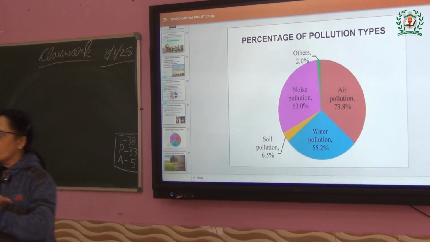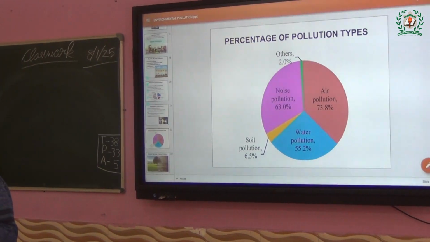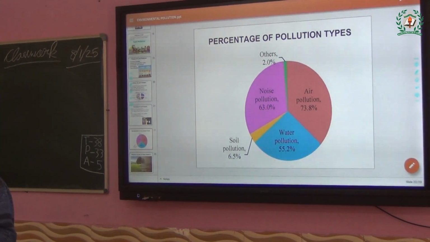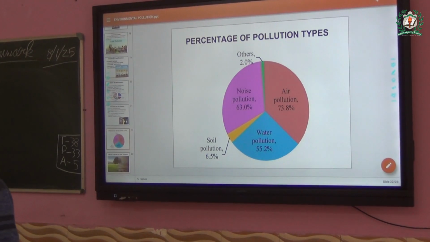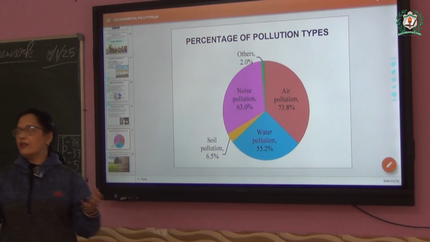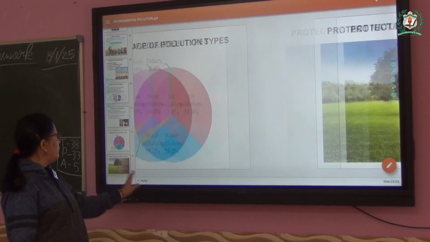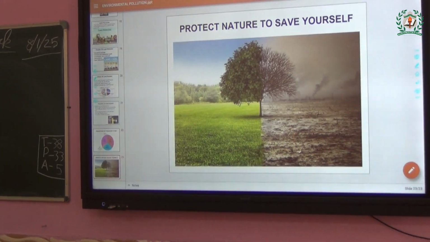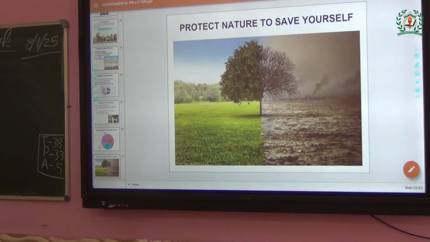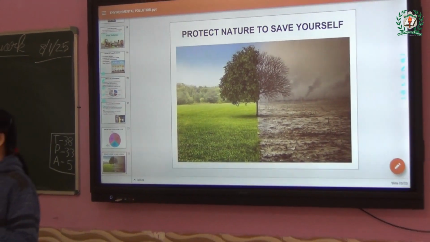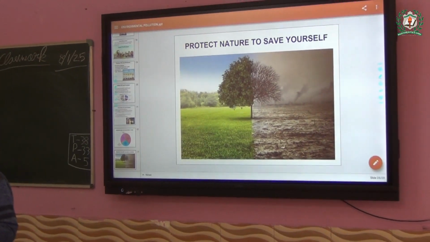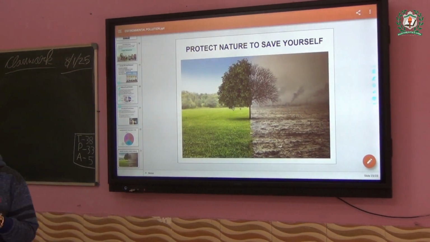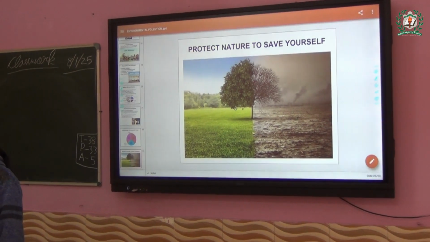So after all this, what can we say altogether? Will we save our earth or will we destroy our earth? Because you have learnt all the prevention. So lastly, we can say that we have to protect our nature to save ourselves. If we don't protect our nature and environment, we will harm ourselves. So that's why protect nature to save yourself.